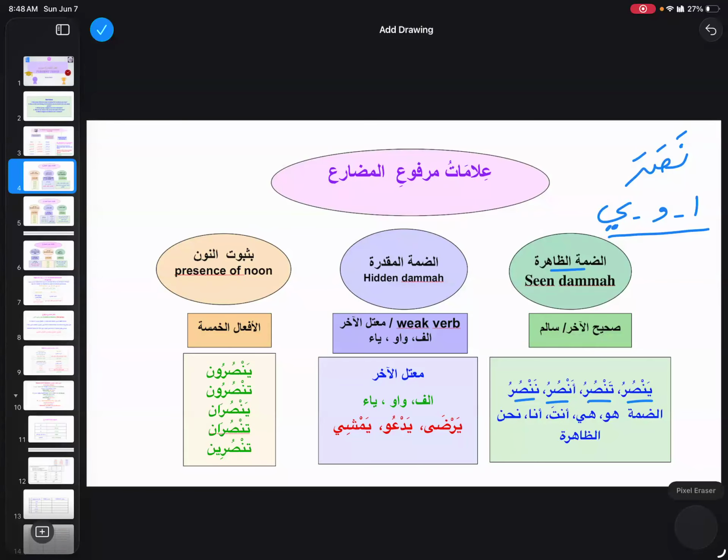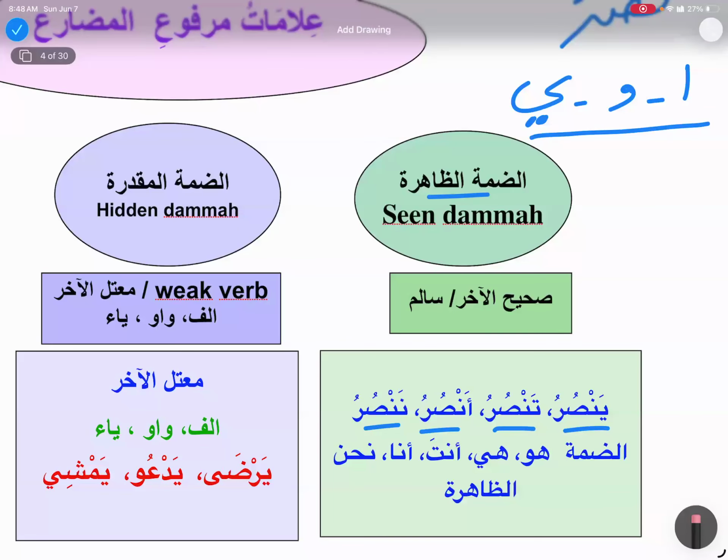Why are we interested in the akhir? Because we are talking about alamat of fi'l mudari', so we are going to see the end, like what haraka it is taking. Not the alamatul mudari'a, the ya, ta, hamza, and noon, anita.